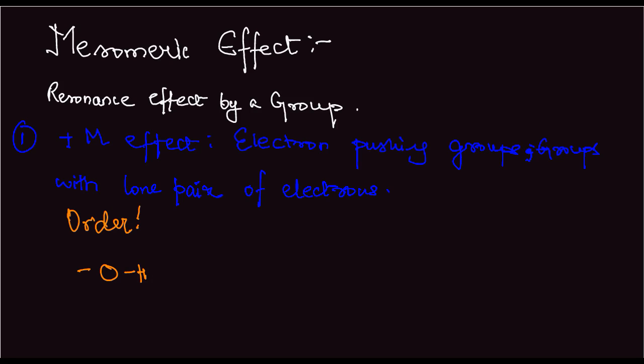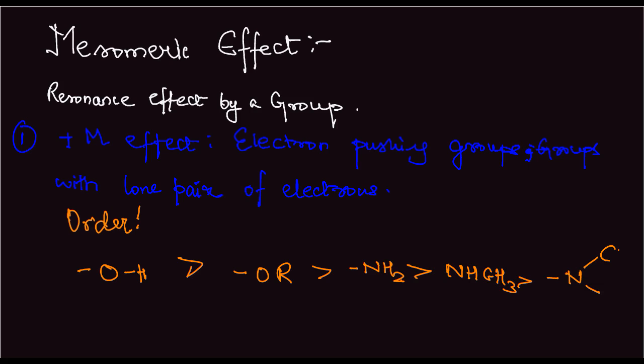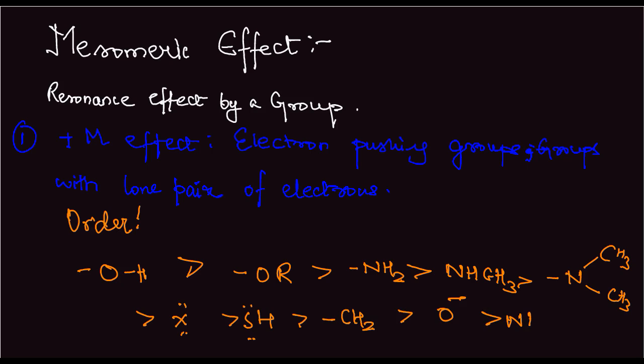We have OH greater than OR, greater than NH2, greater than NHCH3, greater than N(CH3)2, which is greater than the halides, greater than SH, greater than CH2 minus, greater than O minus, greater than NH minus.